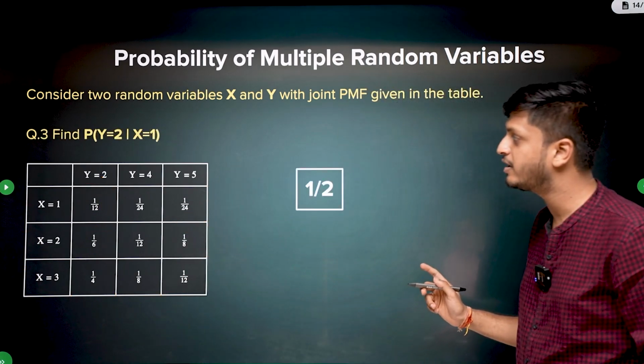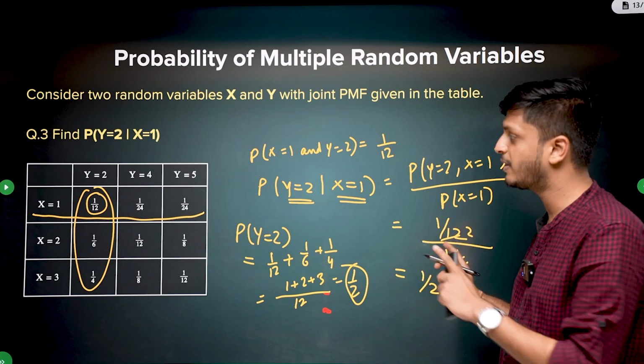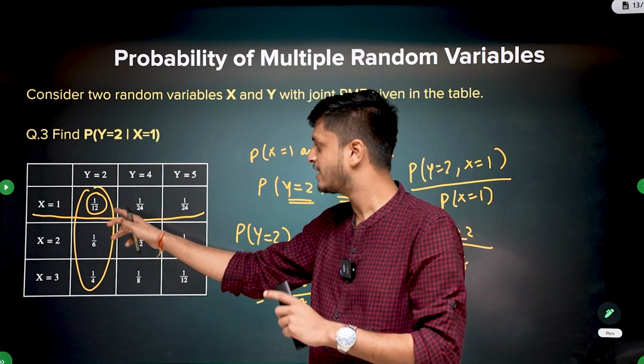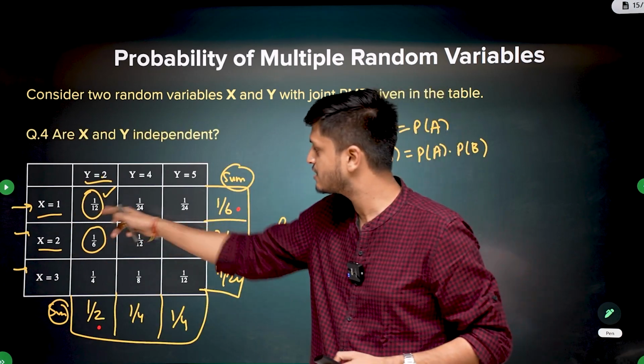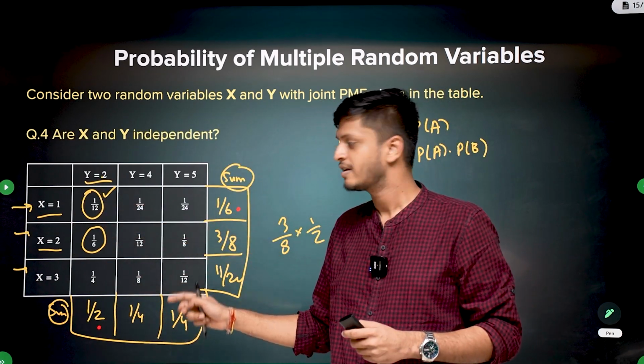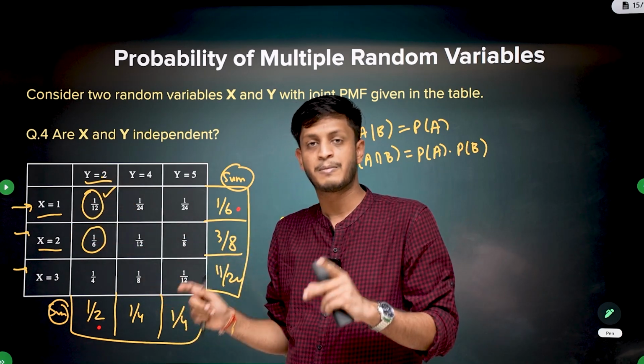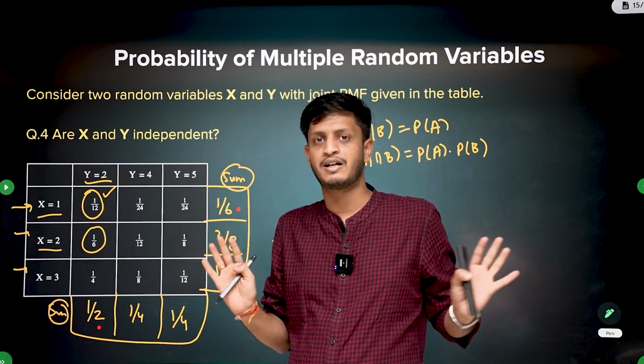What could have been the blunder? In this question, you might have made a blunder. You just check the first value. First value is correct, right? The first value here is the product of 1 by 6 and 1 by 2. So it makes y equal to 2 independent of x equal to 1. But it doesn't make y independent of x completely.